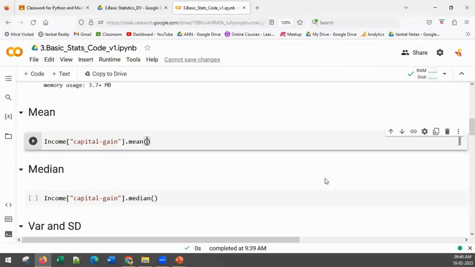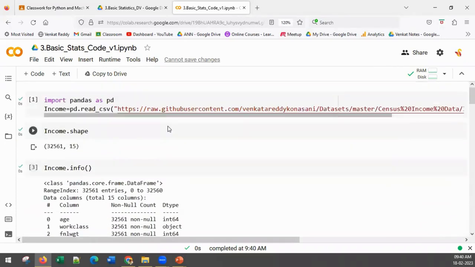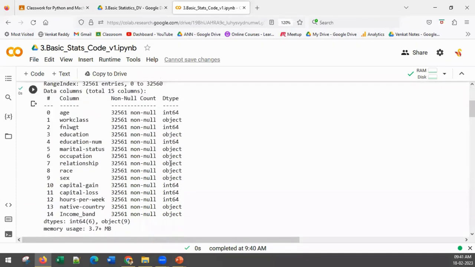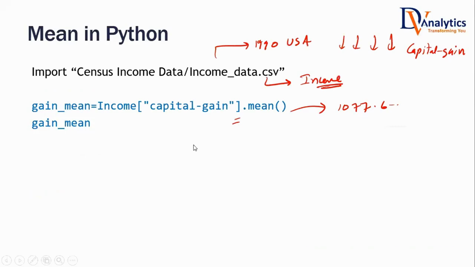0.64. When you are executing this, it will give you a notification that this has been owned by somebody or something. You say go ahead and execute. Have you all got that notification when executing for the first time? Yes, sir. Create a copy or go ahead and execute. That is the mean value. Are you with me, everyone? Is it clear until now? Yes, sir. Usually a basic statistics session is very easy. Don't think that we are going to get into very complex topics. These are very, very easy. It's just refreshing your memory. Just be very confident about this session.